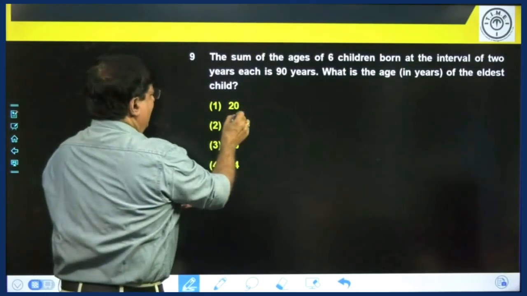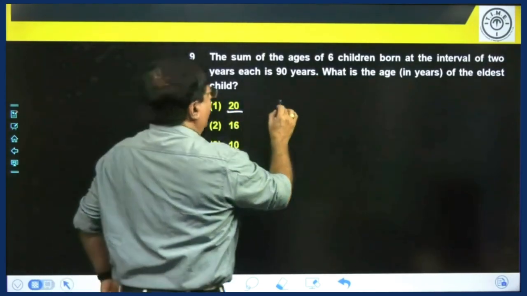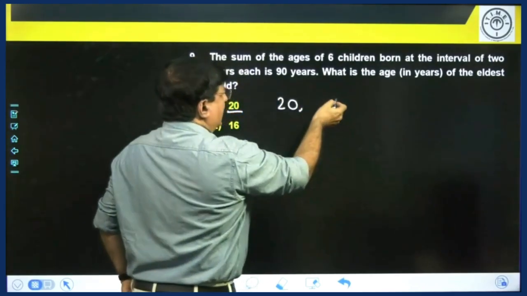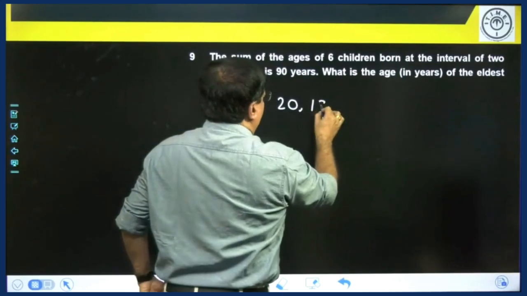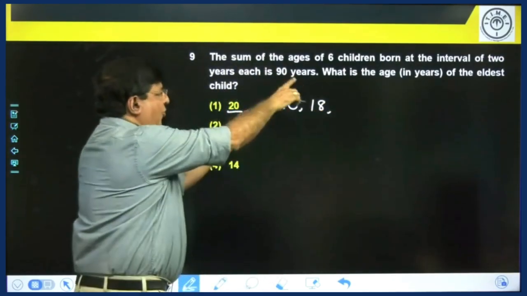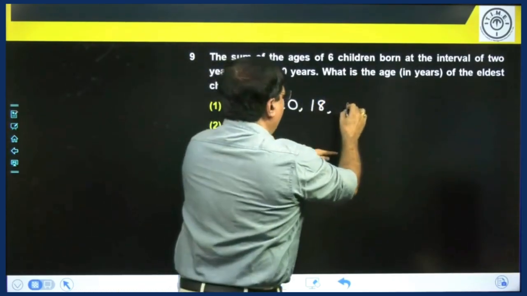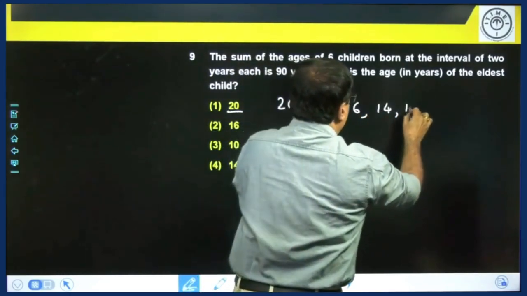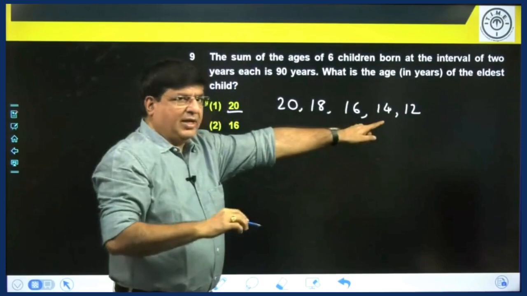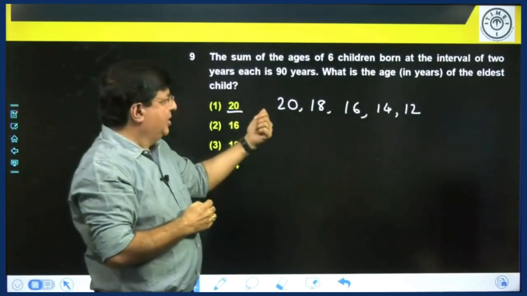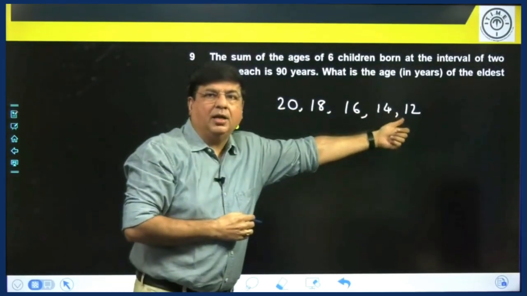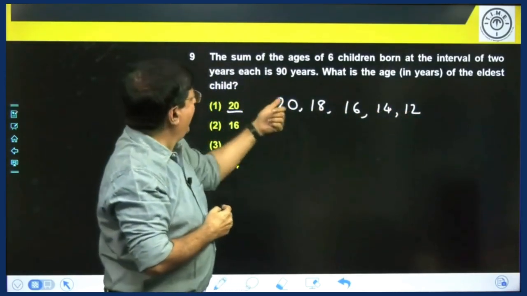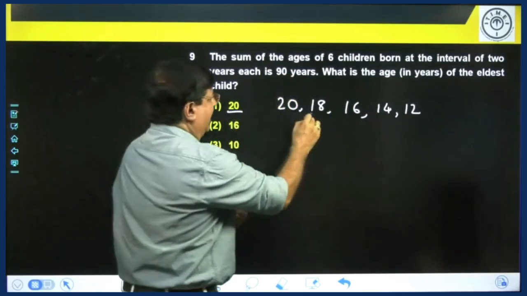Let's try out from the choices straight away. Let's assume that the eldest son is 20. It's only an assumption. The next child's age will be 18, that means who was born before the eldest one is 18, and here 16, here 14, here 12. So if the eldest one is 20, you start in descending order, the youngest one will be 12. So 12, 14, 16, 18, 20. Now add and see if the sum is coming out to be 90.